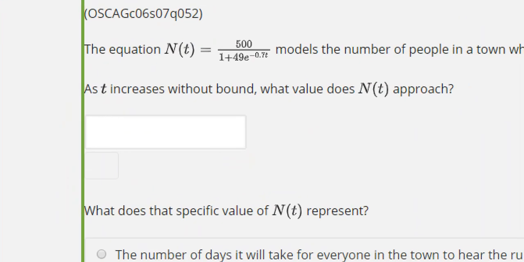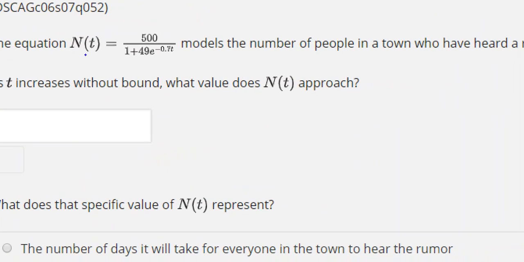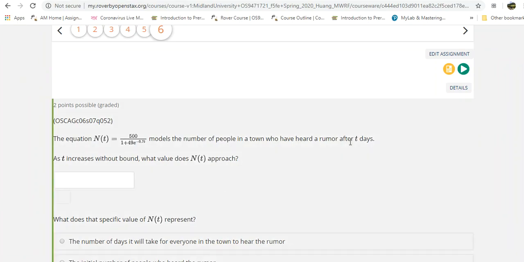Now let's take a look at this particular function here. So this n represents number, and this t represents the time. This function models the number of people in a town who have heard a rumor after t days. In other words, this is kind of like modeling the spread of the rumor.